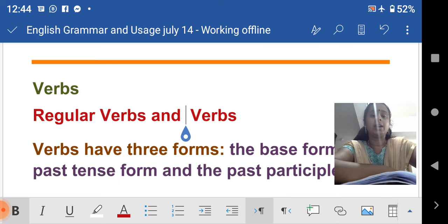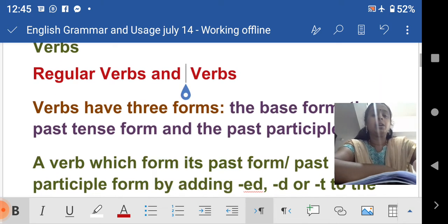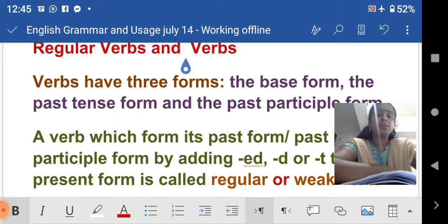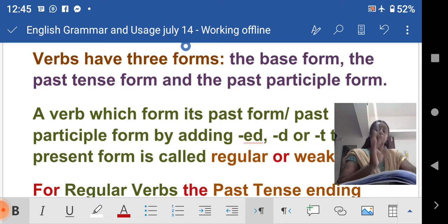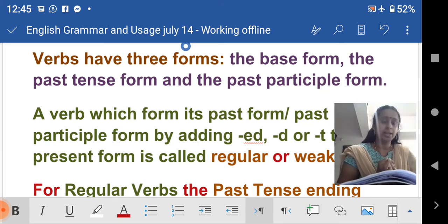What do you mean by irregular and regular verbs? Now look here, verbs have three forms: the base form, the past tense form, and the past participle form. Work is the base form, right? Worked is the past form, and again worked is the past participle form. So these are the three forms of verbs.